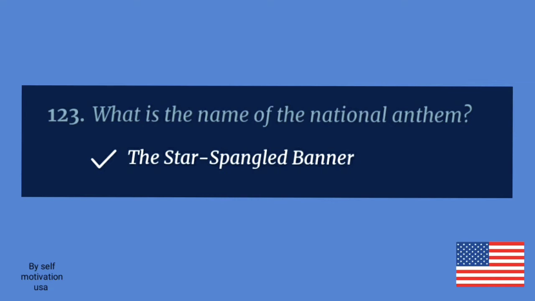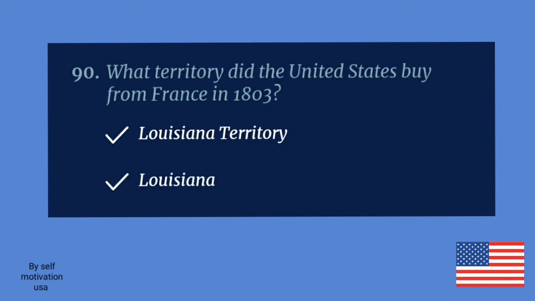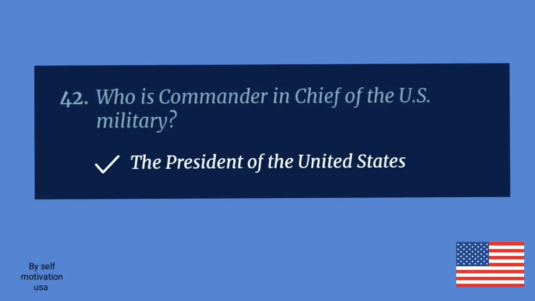The Star-Spangled Banner. What territory did the United States buy from France in 1803? Louisiana. Who is the Commander-in-Chief of the U.S. military? The President of the United States.